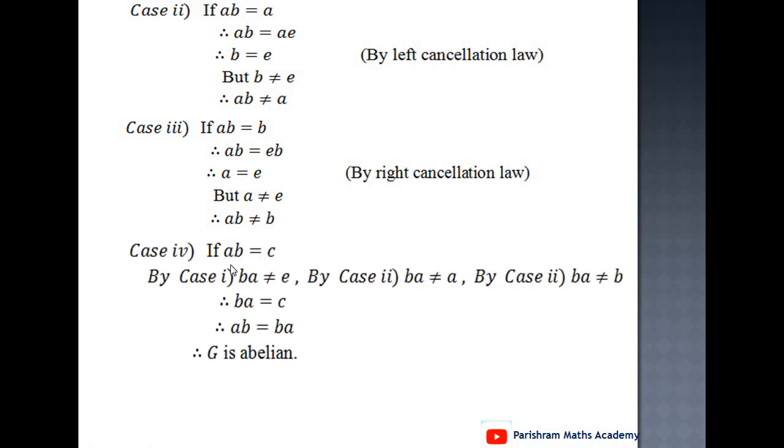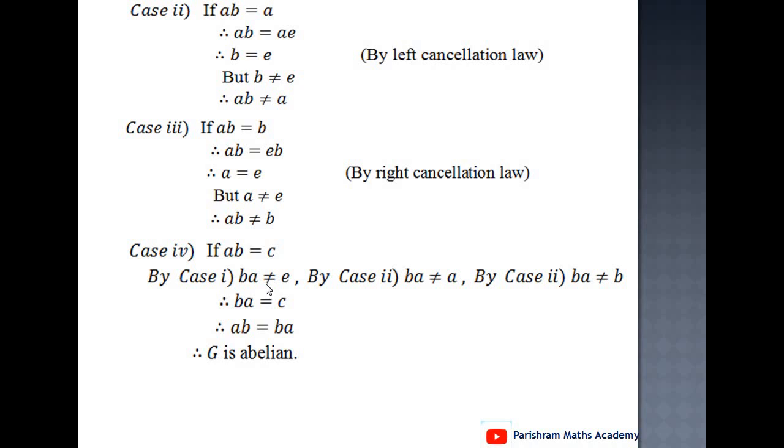Fourth case, if possible AB equal to C. In the first case, we know that if AB equals E, then BA equals E. Therefore clearly here AB equals C, and it means BA is not equal to E. In the second case, if AB equals A, then we get B equal to E. It means AB is not equal to A. It means BA is also not equal to A, because if we take BA equal to A, by cancellation law, we get B equal to the identity element. But B is not the identity element. Also, BA is not equal to B.